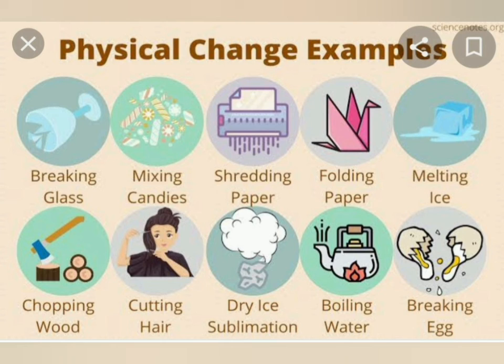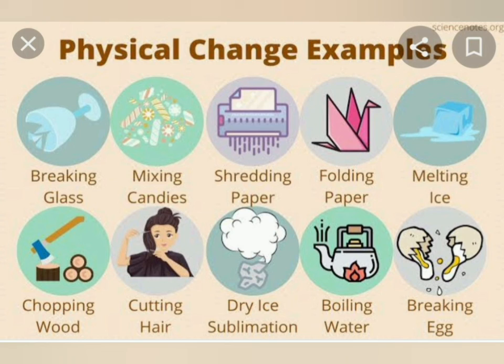So we can see examples of physical change in the figure also. Breaking of glass: again, we can make glass with the help of that broken glass.